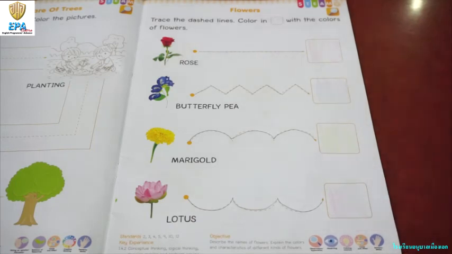Very good. These are some examples of flowers. There are many more to learn. That's the end of our lesson for today. Yay! Good job! You finished our lesson for today.